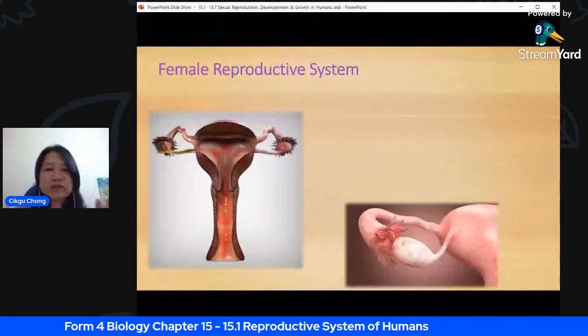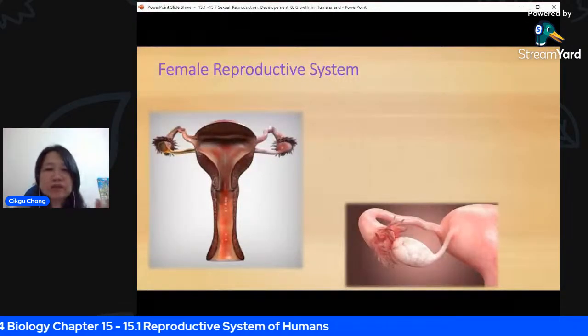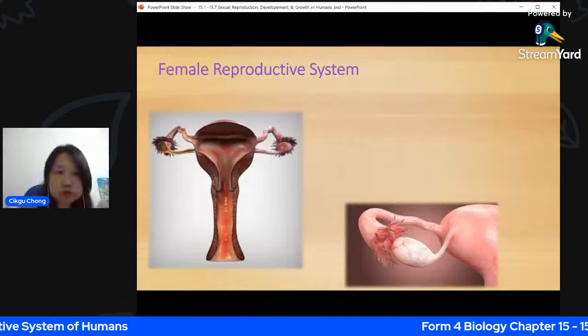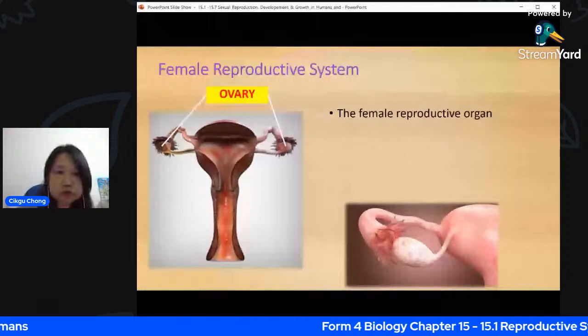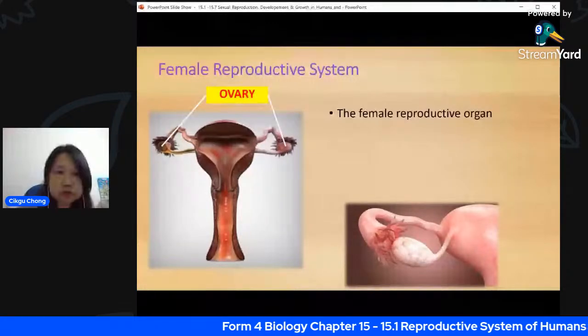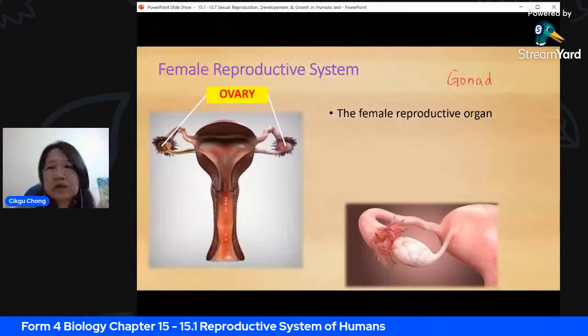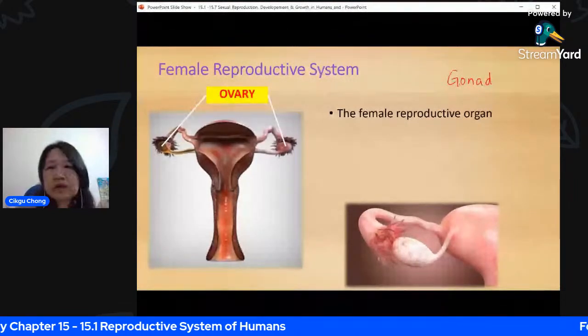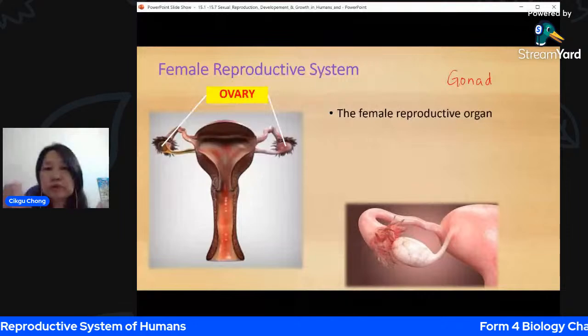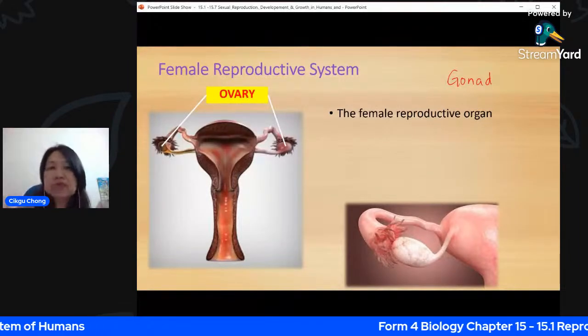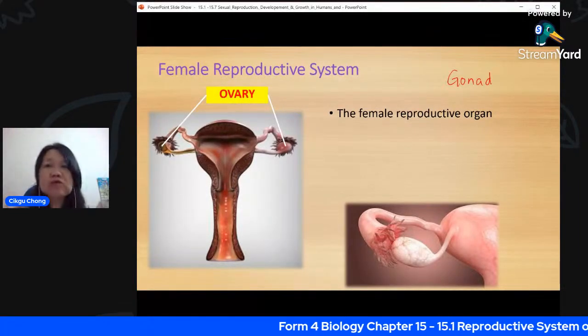Okay, next, now we look at the next part. This is the ovaries. We have two, one on the left, one on the right. And this is very important because this is called the gonad. You see the word gonad. Gonad is the sexual reproductive organ. It's an organ which produces the gametes. The gamete here is the ovum, or more technically, it's called the oocyte.